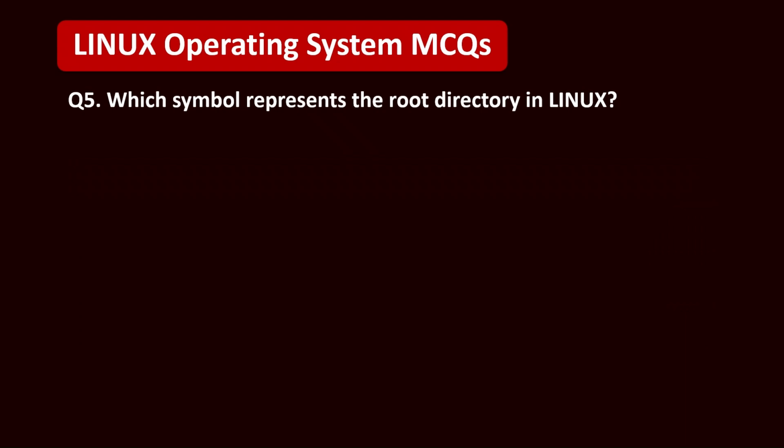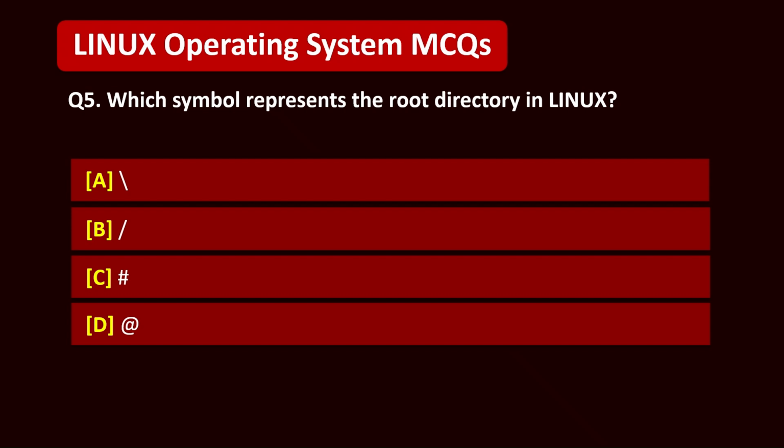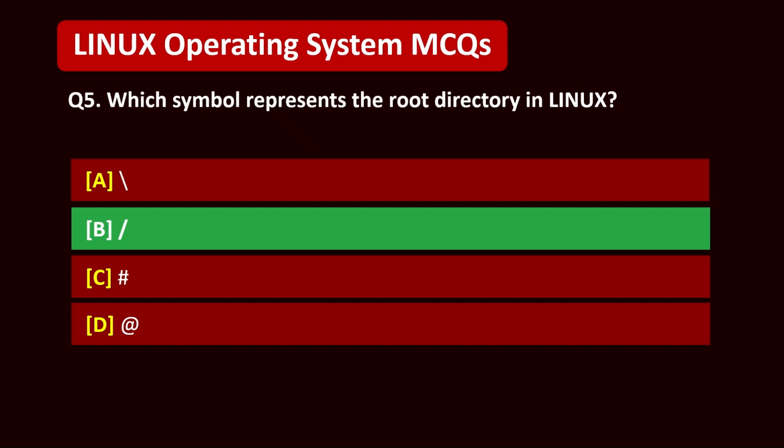Question 5. Which symbol represents the root directory in Linux? A. \, B. /, C. #, D. @. 5, 4, 3, 2, 1. Correct answer is B. /.